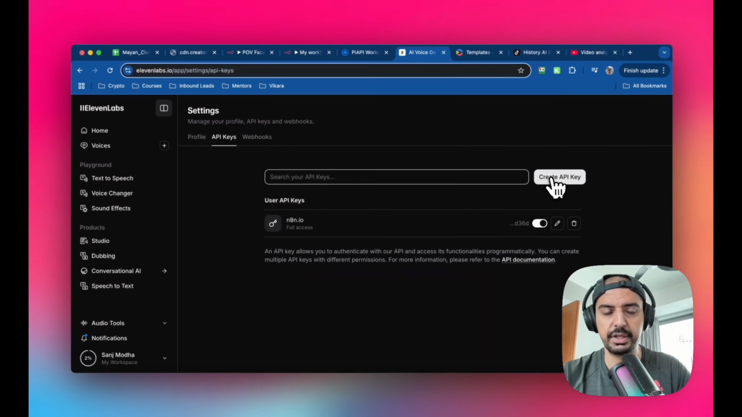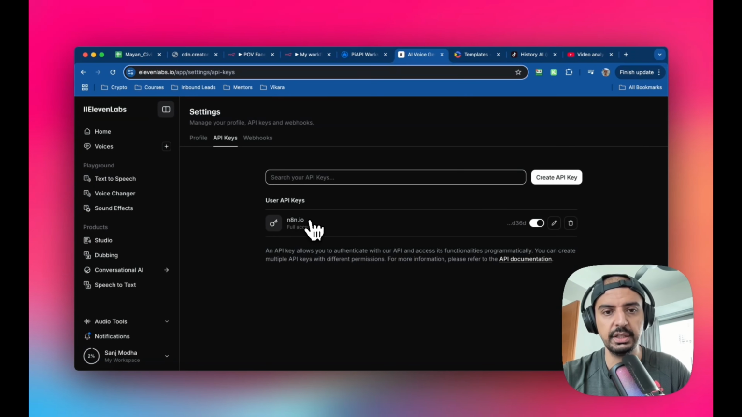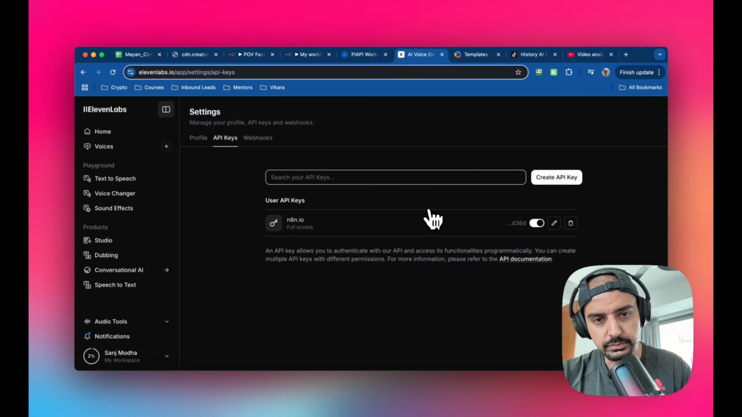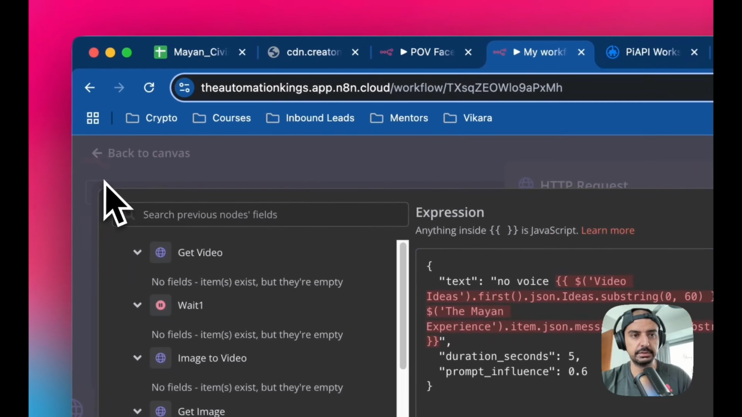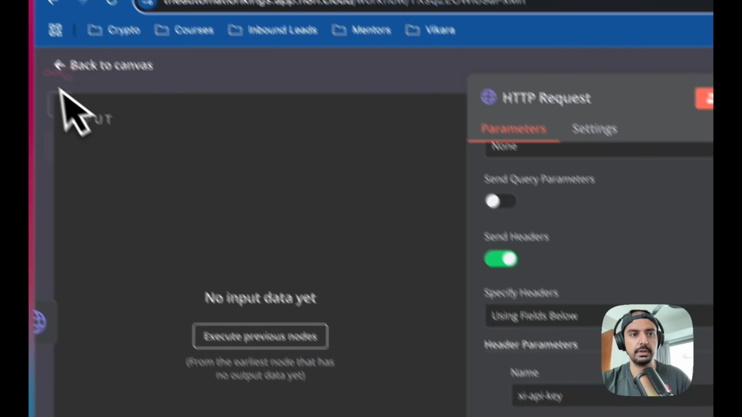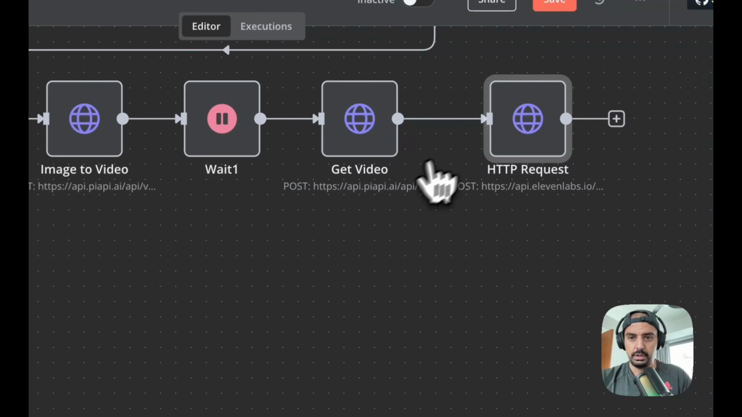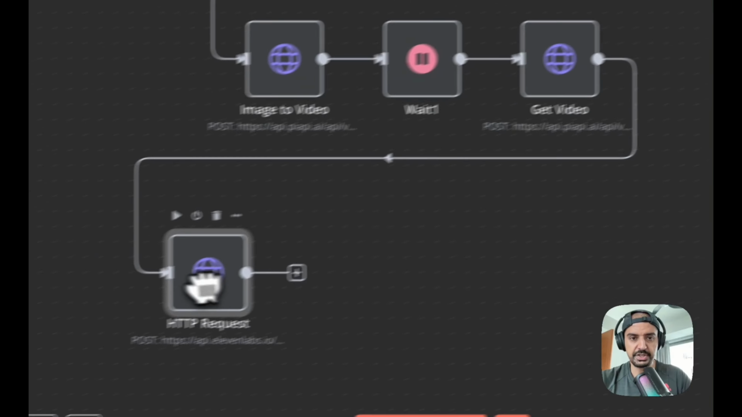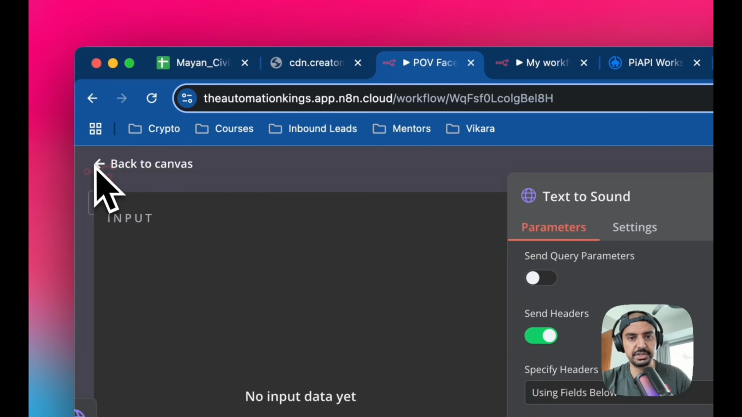And then for this, you just want to create an API key. Okay, so for this, I've called it nan.io. This is what I've created for this. But you just create an API key and then you paste it here. You just go back up here where it says value under headers. Okay. So let's move this down here. Go back into the original. What are we doing next?